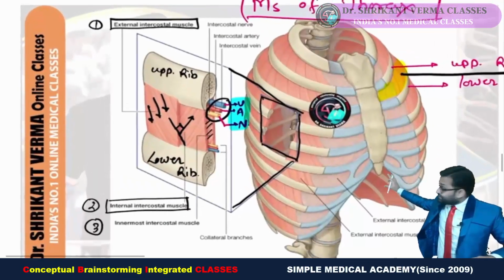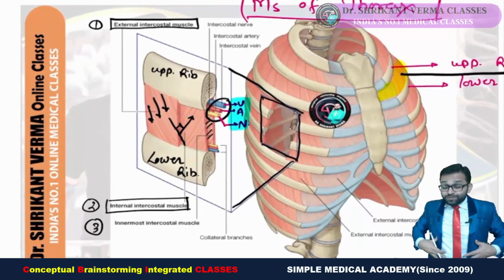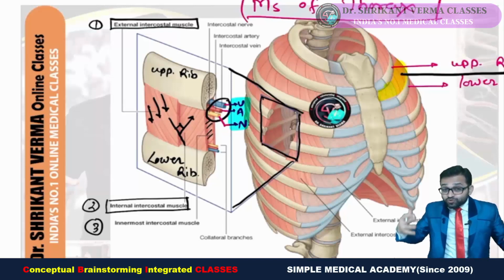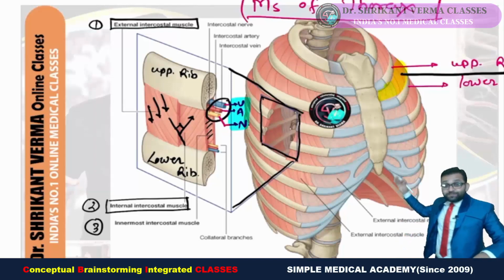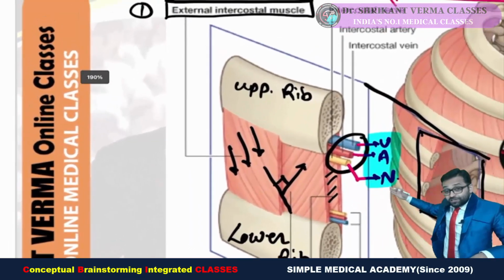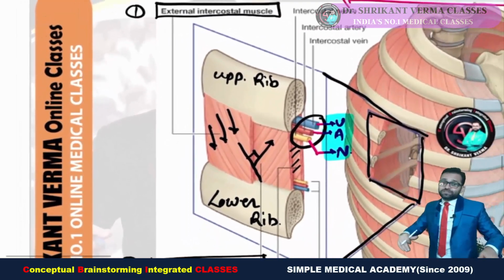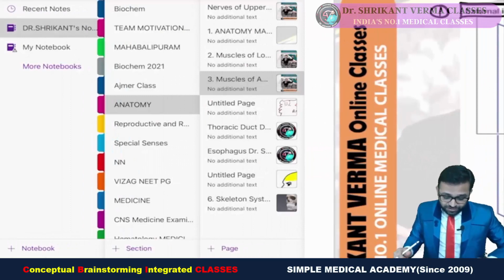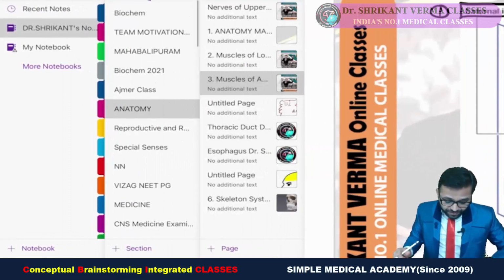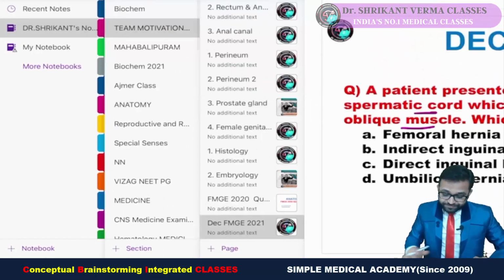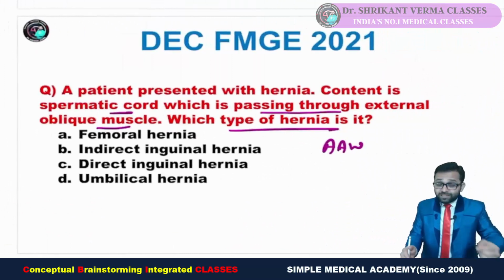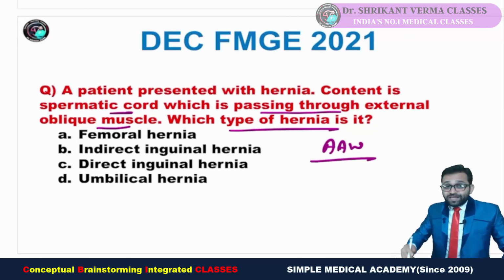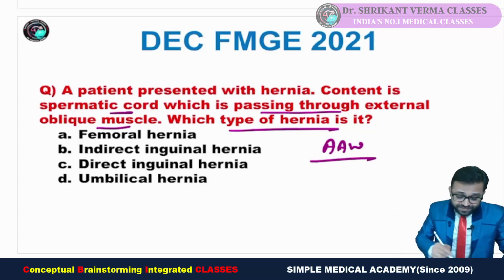Also we compared with the thorax, the same arrangement as the abdomen: internal oblique, external oblique, then transversus abdominis; same in the thorax, there is the external intercostal, internal intercostal, then transversus thoracis, we had seen. So this is again not a new question pattern. Remember another topic, anterior abdominal wall. Okay, so they ask the question, which type of hernia is it?